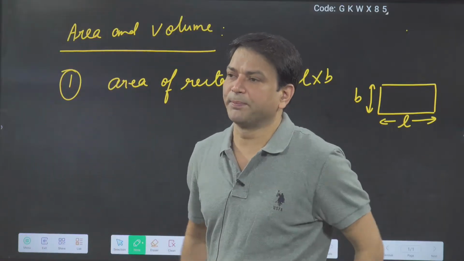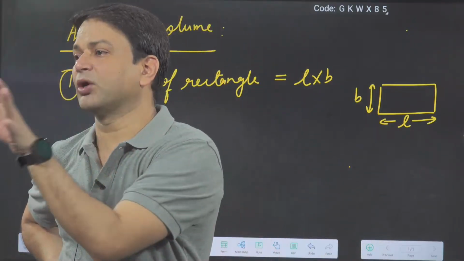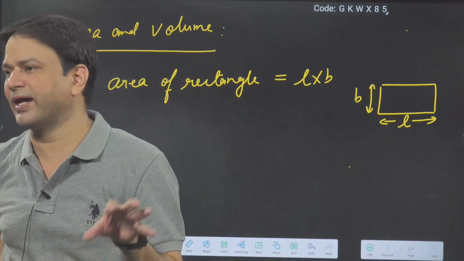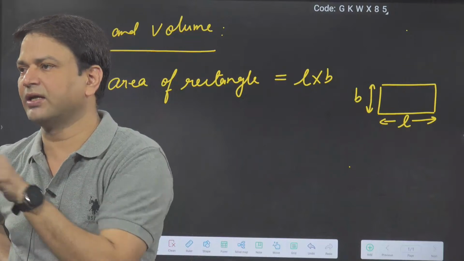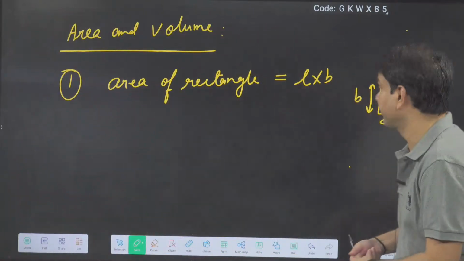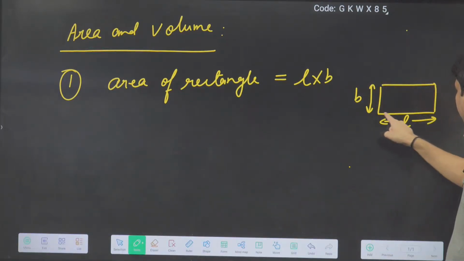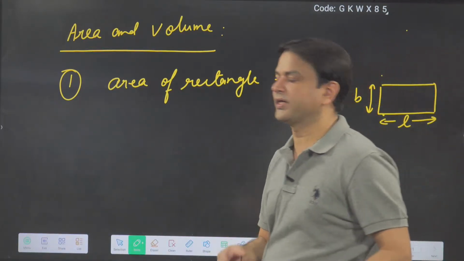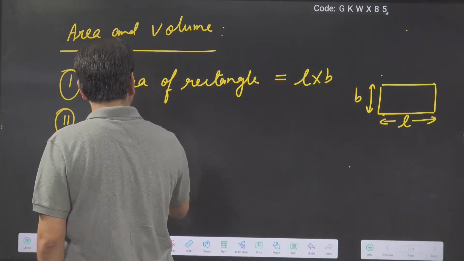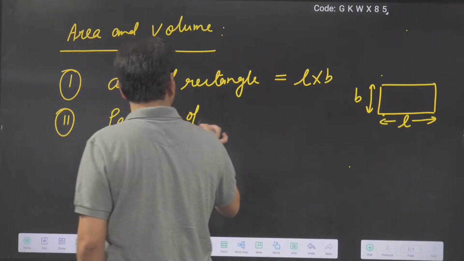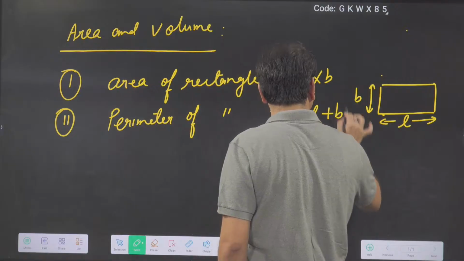So here, what is the meaning of the perimeter? Perimeter or circumference means boundary. Boundary means it is basically a length. Its unit is length. If you want to make a boundary around this rectangle, how much wire, thread or string do you require? So here L, B, L, B, so there is 2L and 2B. So the perimeter of the rectangle is 2(L plus B).